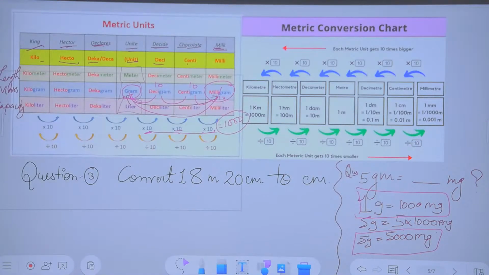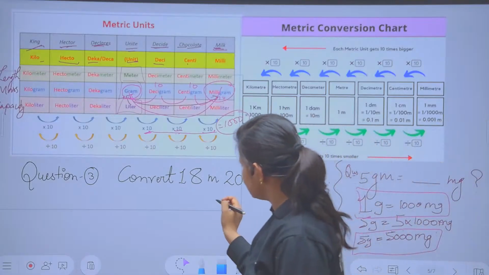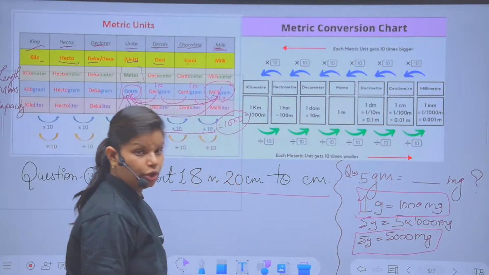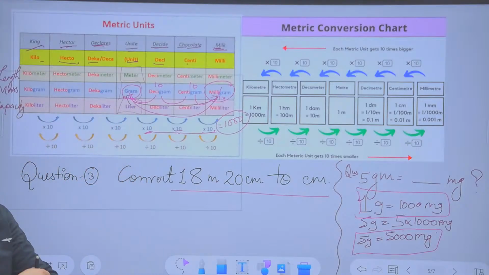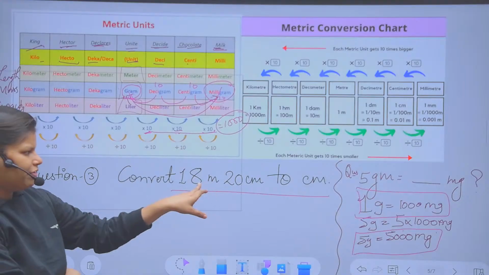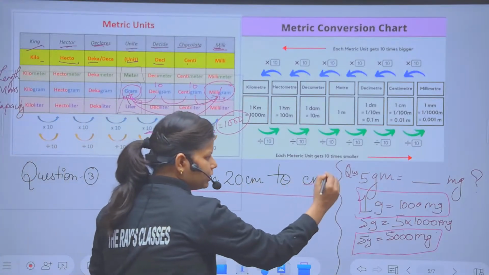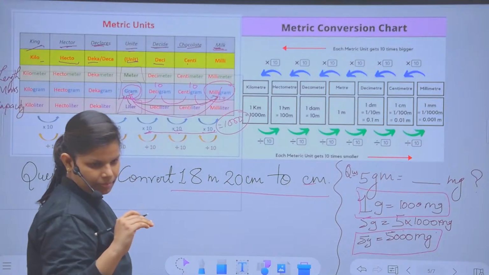Now moving on to the next part for you. Convert 18 meter 20 centimeter to centimeter. Please hold your pen. Whenever I ask you to give the answer, you have to give. Clear, no? The question itself is given in meter and centimeter also. Here your bigger unit is meter. Children, you are running with the basic step.